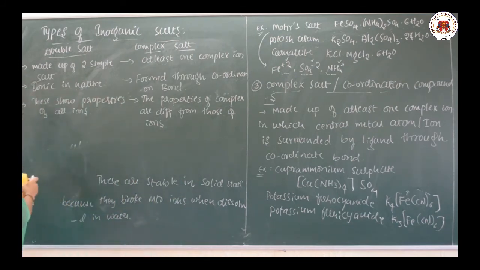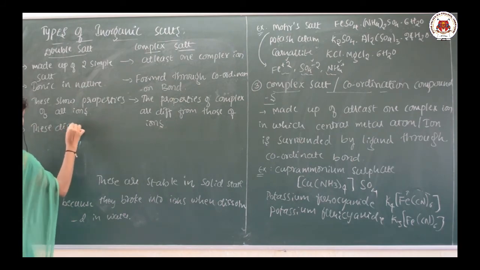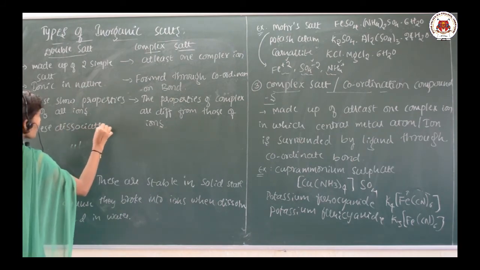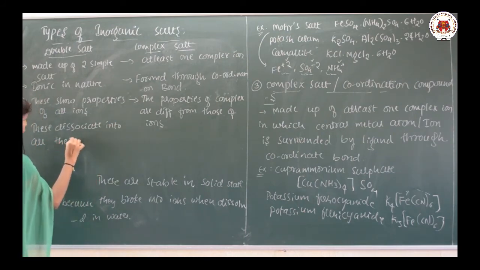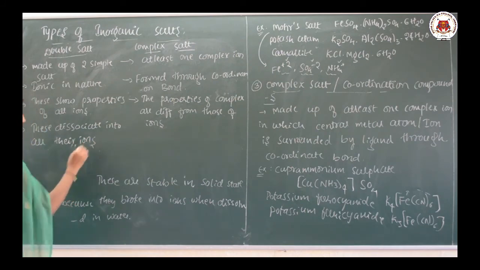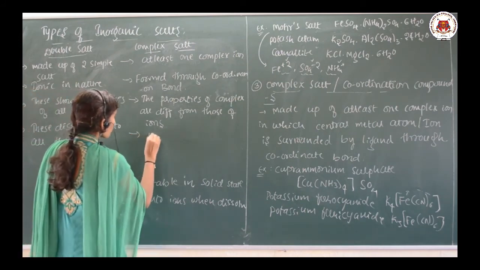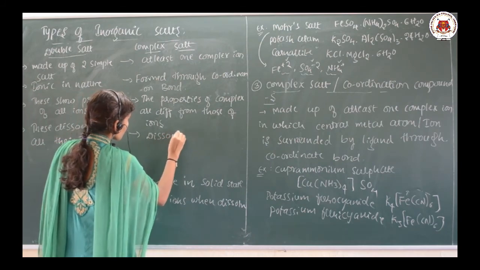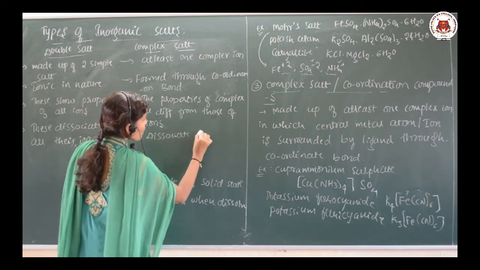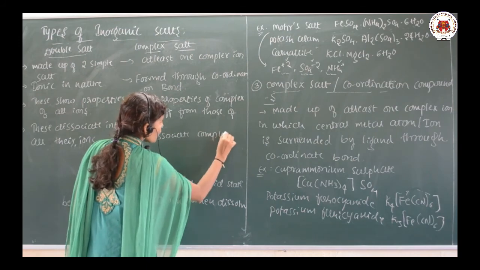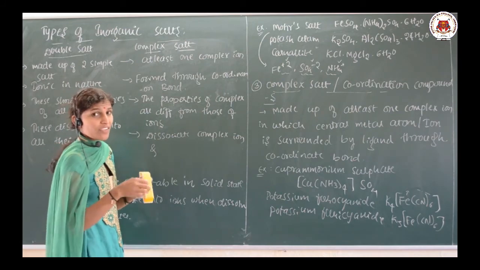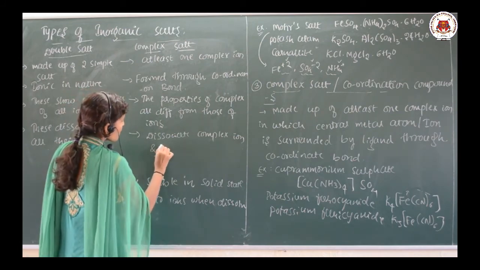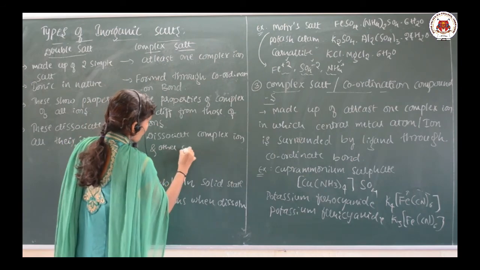One more point we can give: double salts dissociate into all their ions, while complex salt dissociates to give us a complex ion, and in addition to the complex ion, some other simple ions.